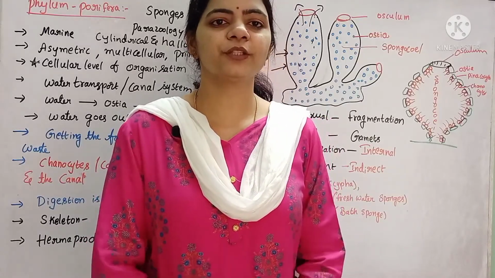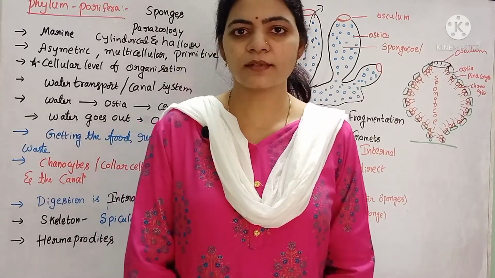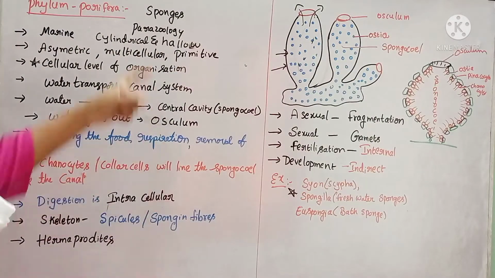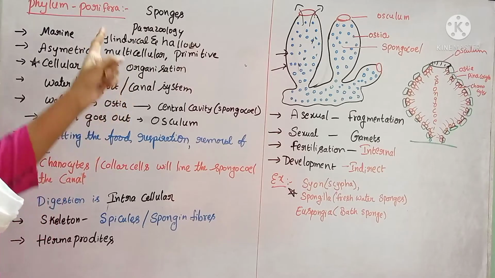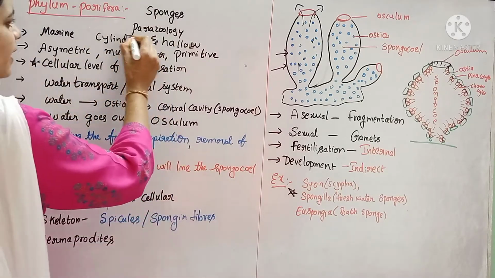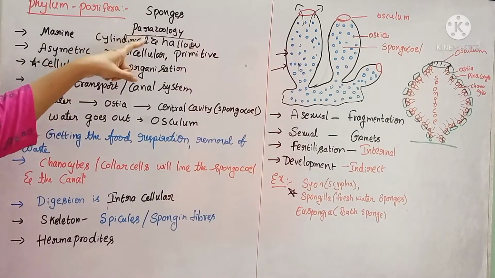In this video we are going to study the first phylum in invertebrates, that is Porifera. If you see the Porifera, they include sponges. The sponges are present in this phylum. The study of these sponges is called parazoology. What is the meaning? What is the study of the sponges called?